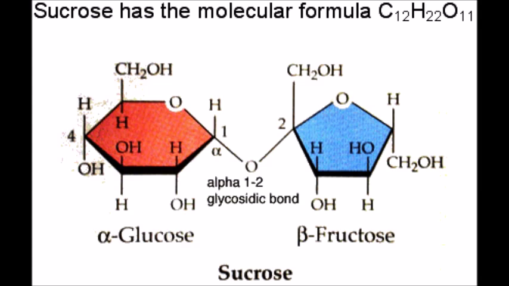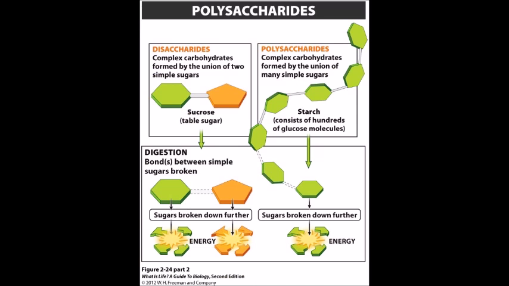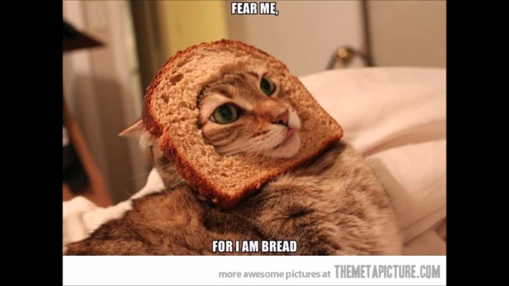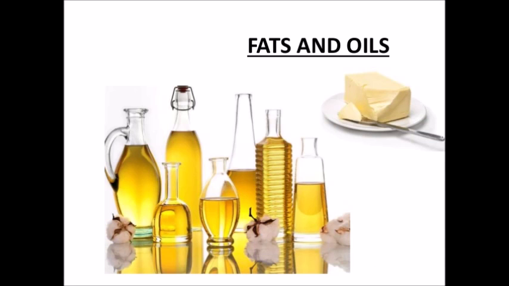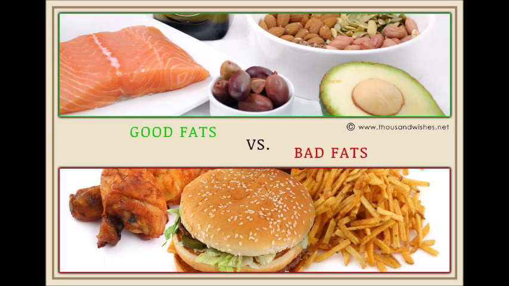Table sugar is sucrose, which consists of glucose and fructose. Because sucrose requires two monosaccharides to be combined to make it, it is called a disaccharide, as in di meaning two. The large macromolecules formed with monosaccharides are called polysaccharides, poly meaning many.